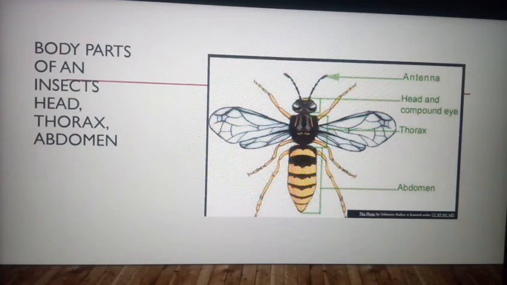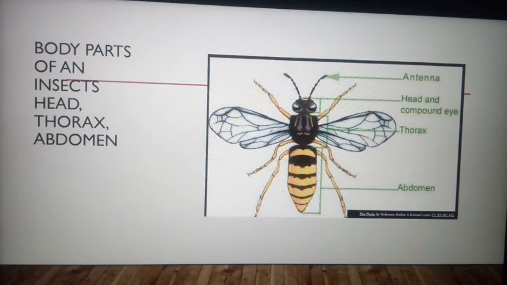One more thing I want to tell you about insects is that they have a very hard outer covering on their body. It is called the exoskeleton. As you know, the human body is made up of many bones inside. These bones give shape to us, and together they make a skeleton.